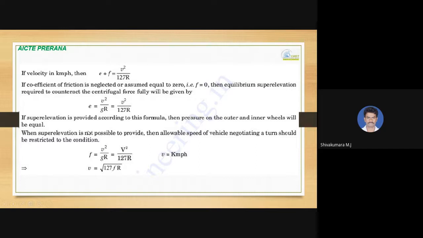So when super elevation is not possible to provide, then the allowable speed of the vehicle negotiating a turn should be restricted to the condition f equal to V square by gR, that is V square by 127 R, need to be calculated, where V is unknown over here and f is known over here, so that V will be equal to root of 127 f into R. So that is the restricted speed that needs to be calculated and posted on the road.